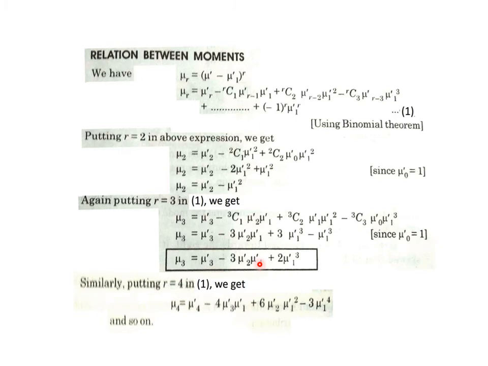So finally I want to conclude that whether on the right hand side mu 1 dash, mu 2 dash, mu 3 dash, mu 4 dash are moments about origin or moments about any other point, still using this formula we can find mu 1, mu 2, mu 3, mu 4, mu 5, etc.